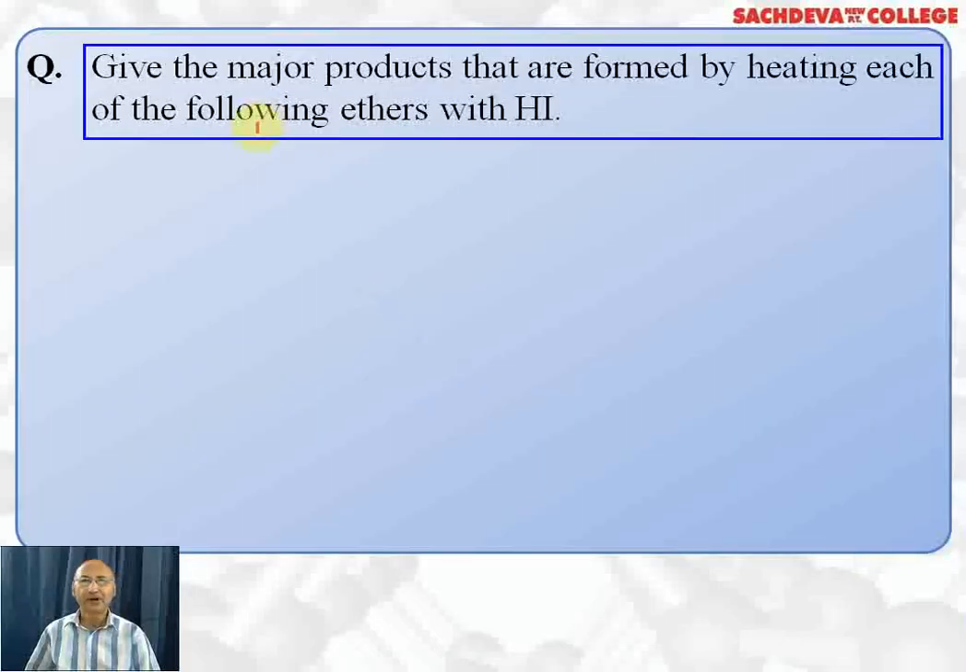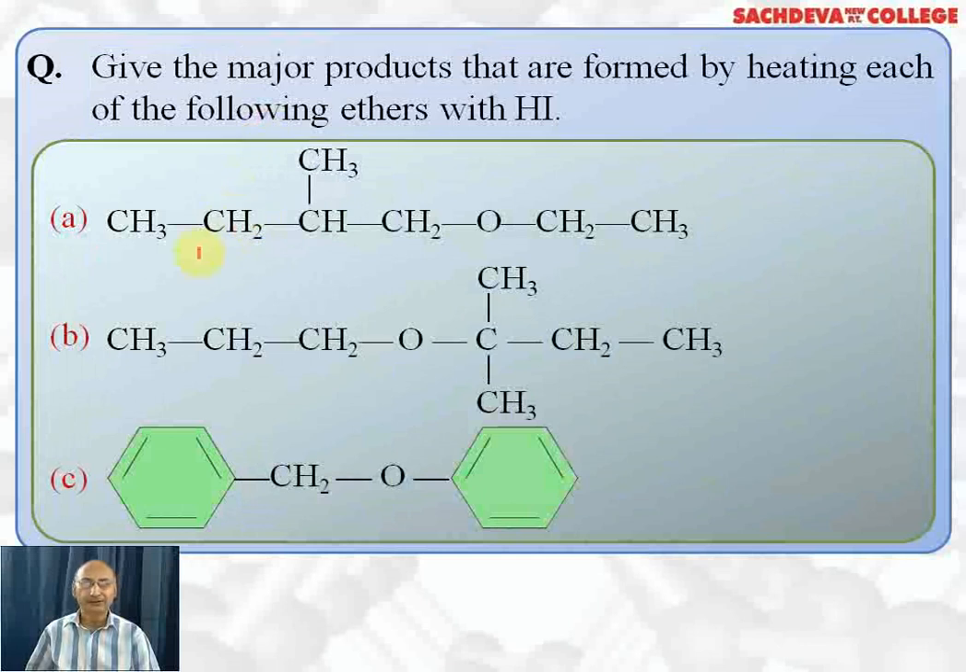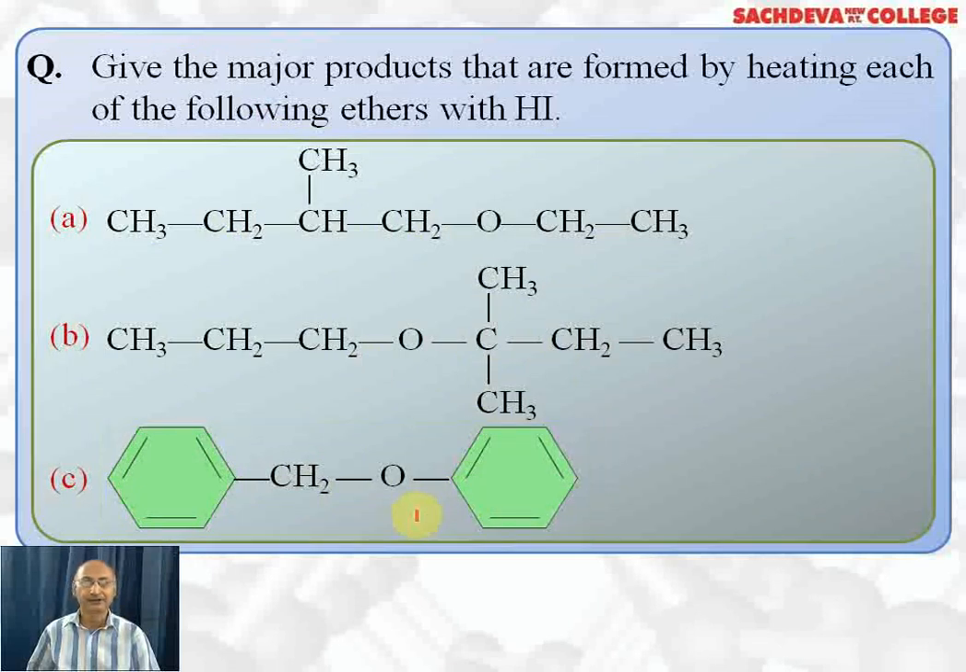Give the major products that are formed by heating each of the following ethers. First we have got this ether, this is second ether, this is the third ether. We have to react them with HI and give the products. Let's discuss the reaction in the next slide.